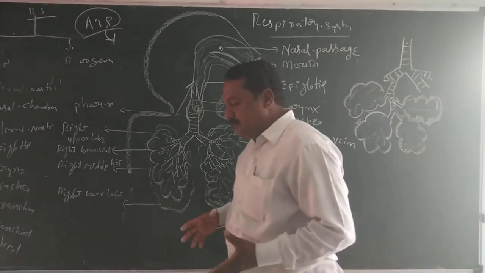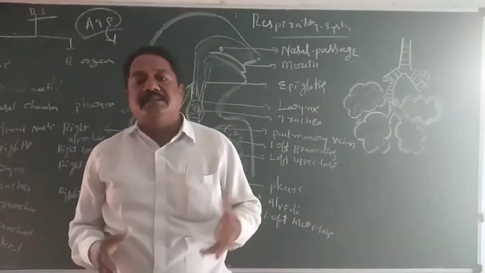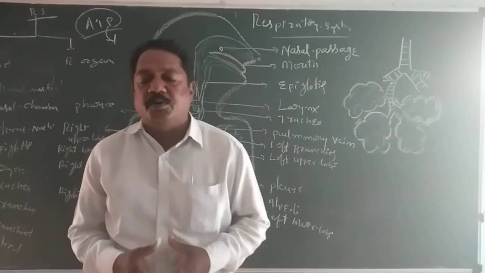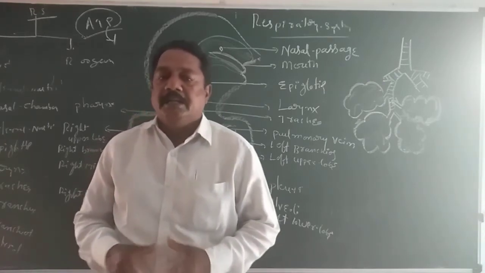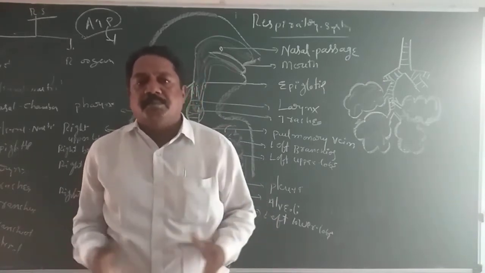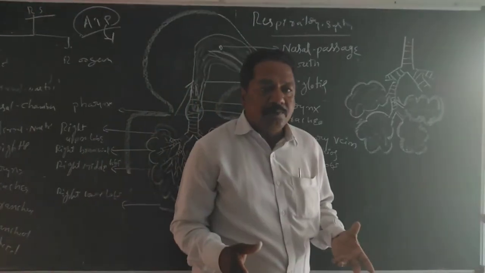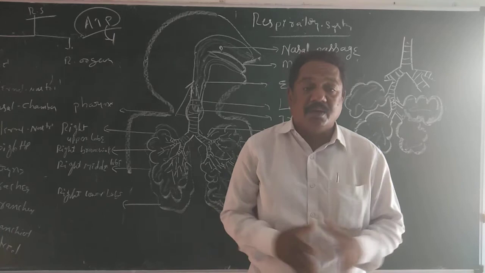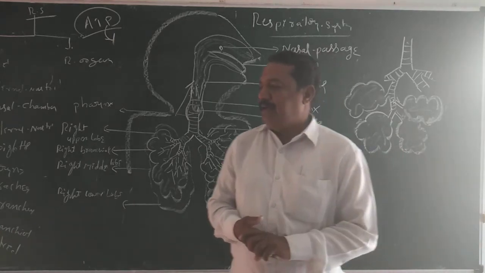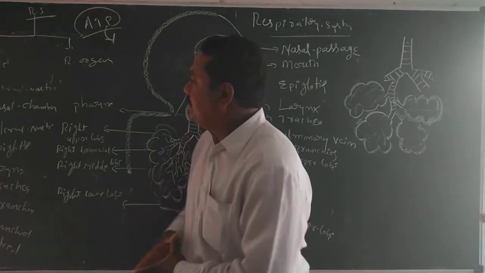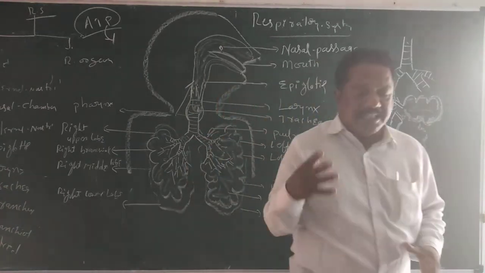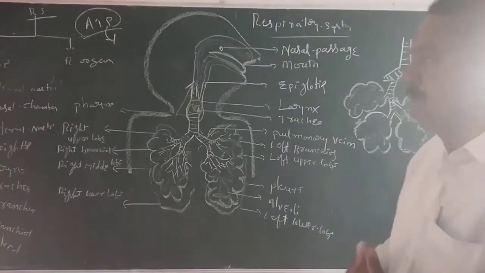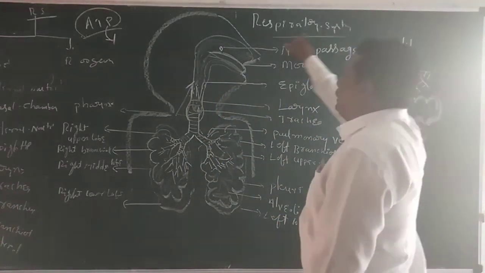Every organ also depends on energy. Only with energy can they actively function. If the energy is not liberated, organs do not function properly. If the organs do not function properly, the animal cannot survive, and finally death also occurs. That's why energy is very important. In this respiratory system, the final product is energy. That's why the energy production system is collectively described as the respiratory system.